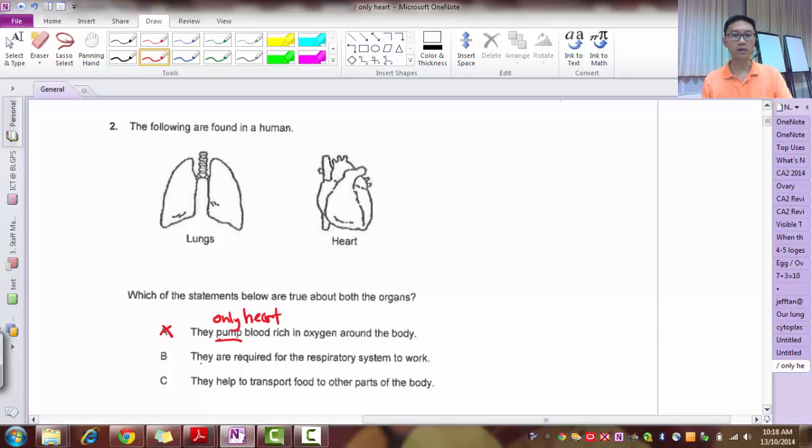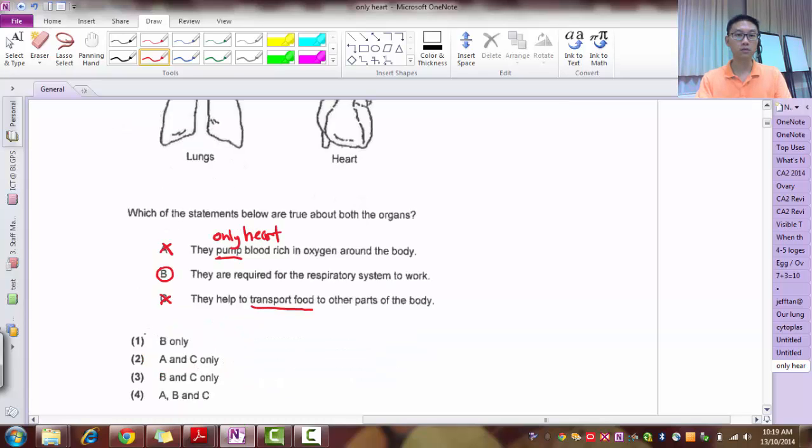So A is wrong. B: They are required for the respiratory system to work. Yes, this is true. The lungs and the heart both work for the respiratory system. Okay, and how about C? They help transport food to other parts. So transport food, nope, that's not true, because the lungs definitely don't transport food, neither does the heart. Okay, so that's why your answer is 1.